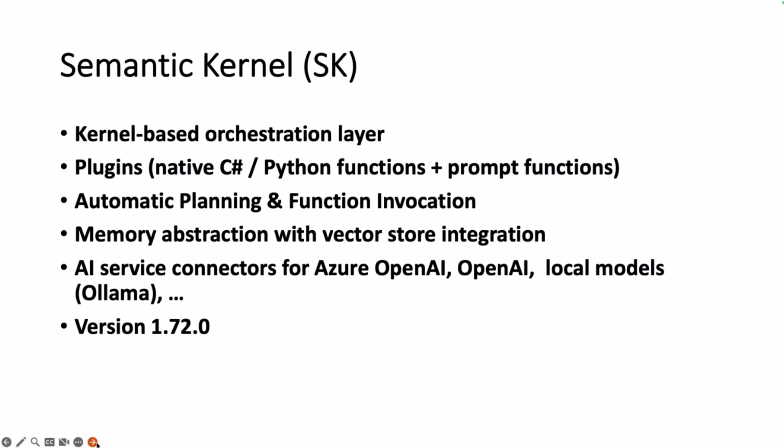This helps me as a developer to use AI services to write plugins, functions. This is called a little bit different in every model. It assists me to use memory and planning things. And I can also connect to different models.